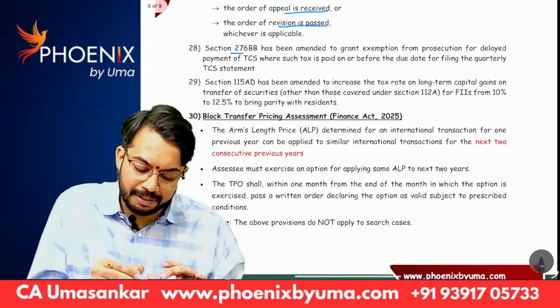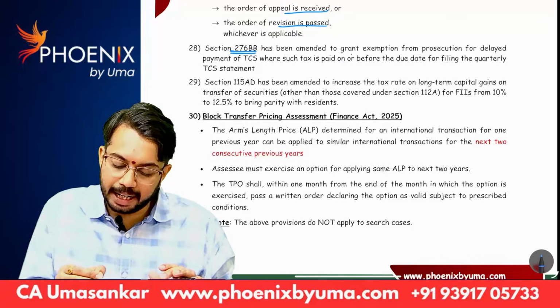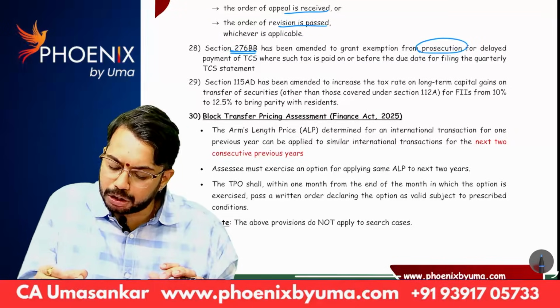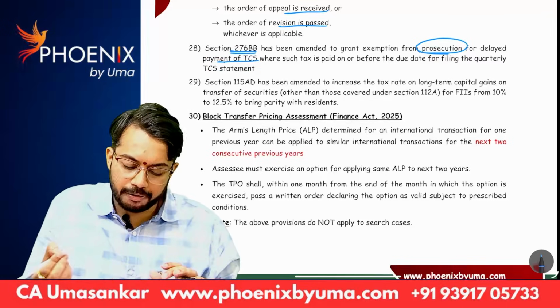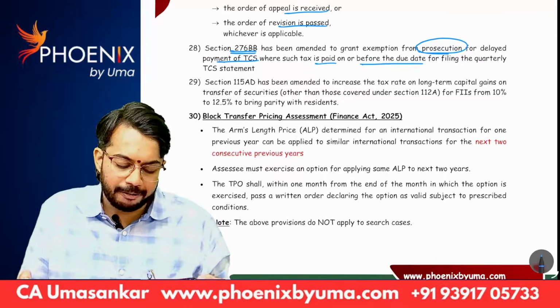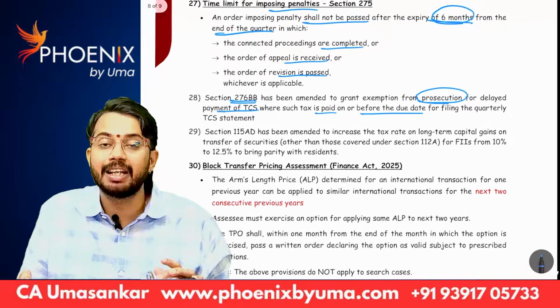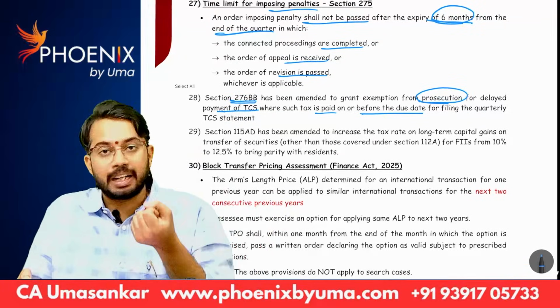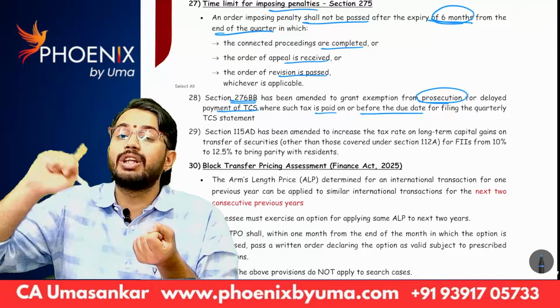Next, section 276 BB has been amended to grant exemption from prosecution for delayed payment of TCS where such tax is paid on or before the due date for filing the quarterly TCS statement. See, once you collect TCS, you should pay TCS to the government.